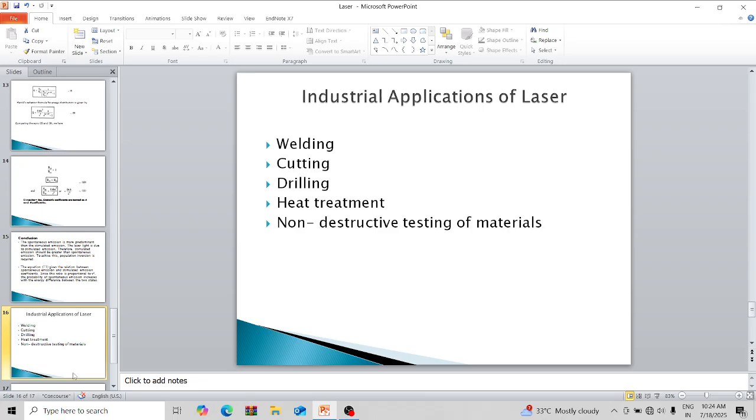Last, industrial applications of laser. Laser is used in material processing such as welding, cutting, drilling, heat treatment and non-destructive testing of materials.